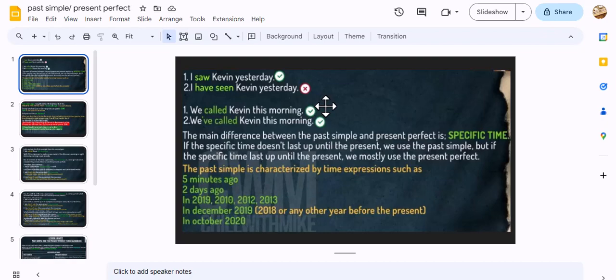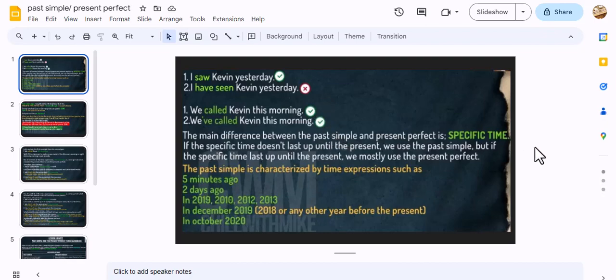So let's ignore this mark here, guys, for a moment, just pretend you can't see it. "I saw Kevin yesterday." "I've seen Kevin yesterday." So which one of these examples is correct? Of course, the first one, "I saw Kevin yesterday," because I mentioned yesterday, last week, this frequency word, you can't use the present perfect. So yesterday means that I must use the past simple.